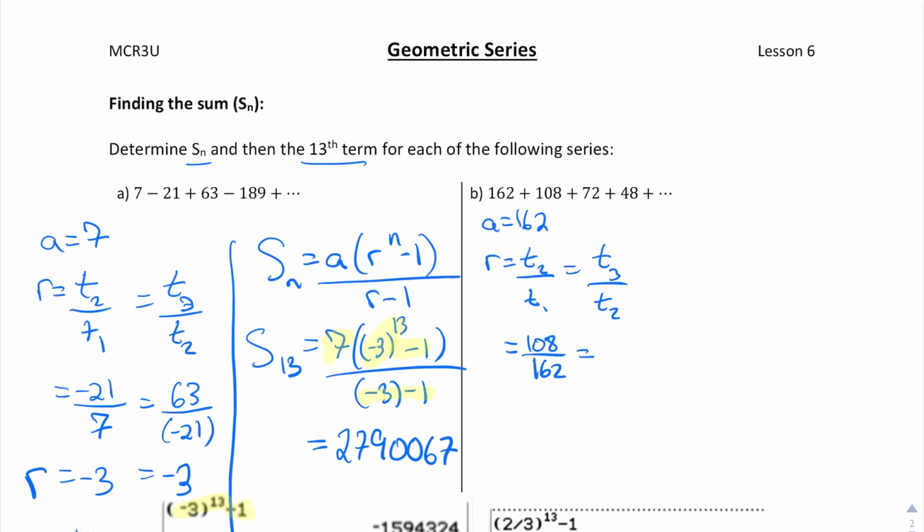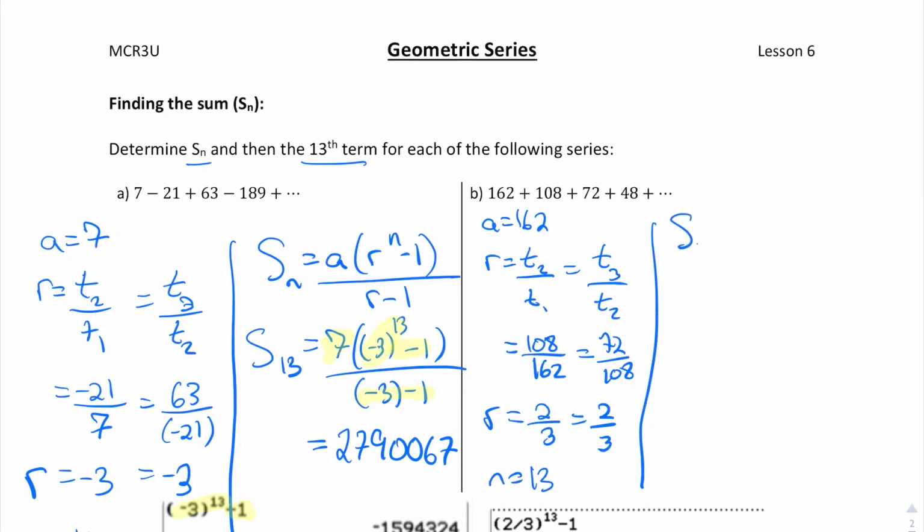Again, I'm going to do it with 2 sets of consecutive terms. So T2 over T1, so that becomes 108 over 162. And that should be equal to 72 over 108. And so if you simplify that, you should get an R value in both cases of 2/3. In the rare case that it's not the same, that means that you do not have a geometric sequence. But obviously in this case, we're going to.